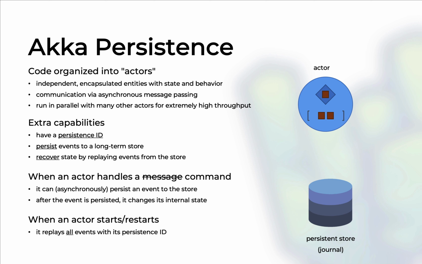Once the persistent store acknowledges the persistence of that effect, it will notify the actor. This will be transparent to us as programmers, and when the actor receives this acknowledgement, it will change its internal state, and as an effect of that, it might send messages to other actors in the system. As I mentioned, we have lots and lots of actors in an Akka persistence system.